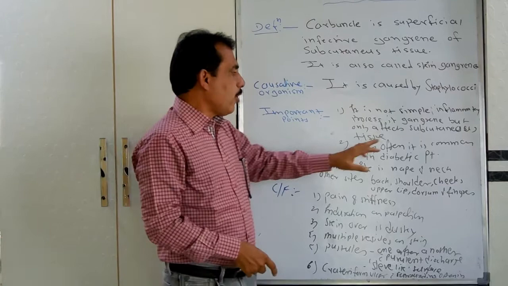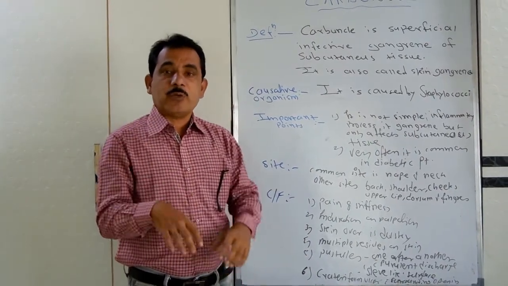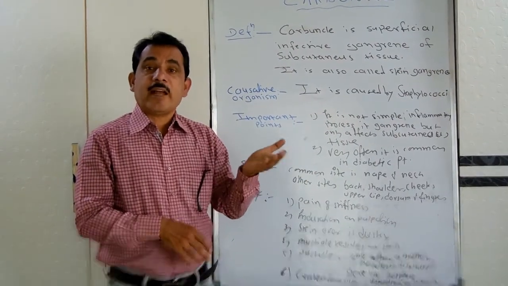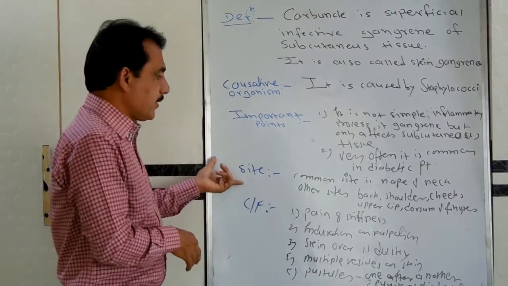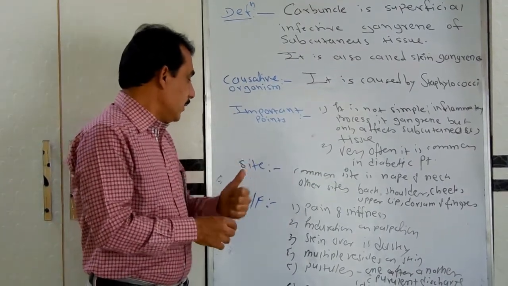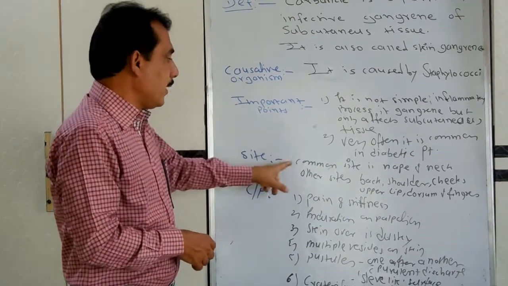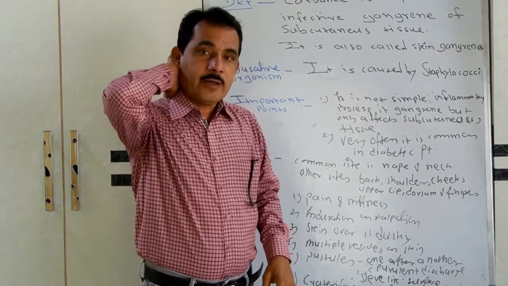Second point, it's very often seen in a diabetic patient. The person who commonly gets the carbuncle is a diabetic subject. Then the site of the carbuncle: it can occur anywhere, but most commonly it's seen at the nape of the neck.